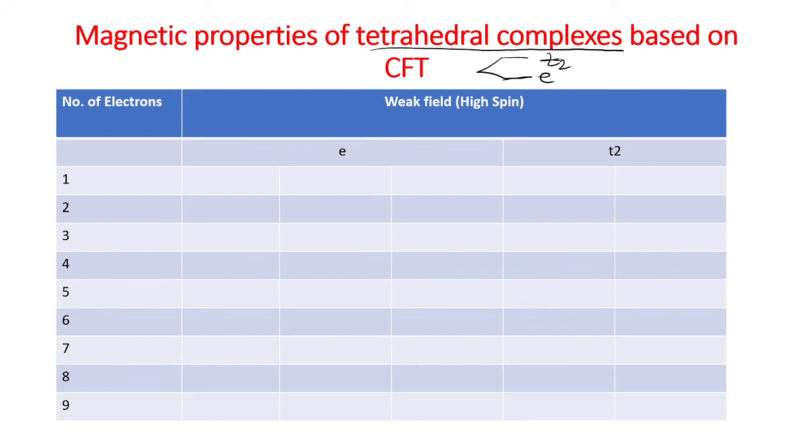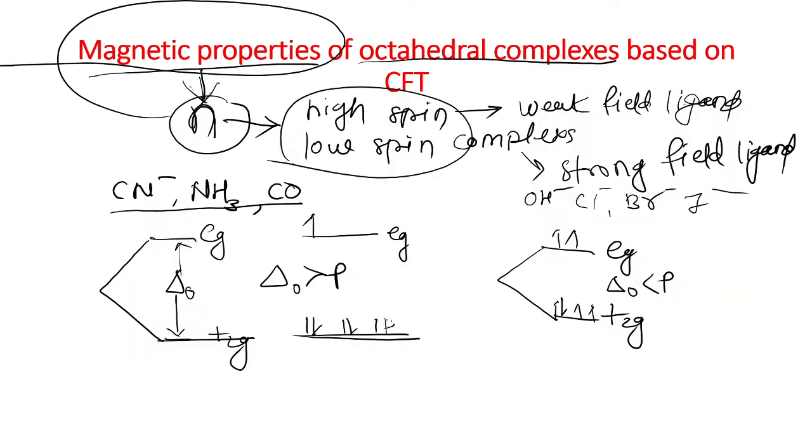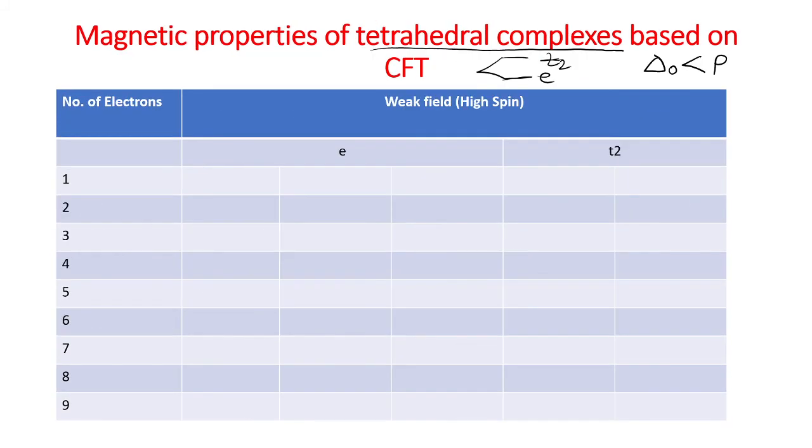Again in that case, delta naught is always less than P. That means no pairing occurs in the tetrahedral complexes. First it is singly filled in the e and t2 sets of orbitals. Here this is the 2 e and this 3 is the t2 set of orbitals. It is always singly filled.